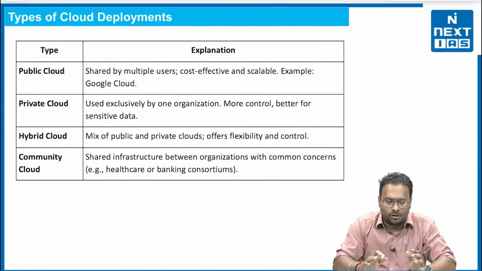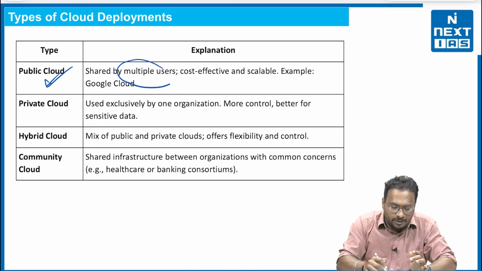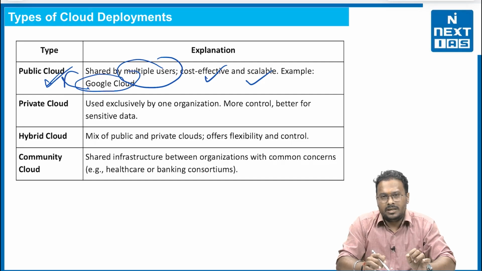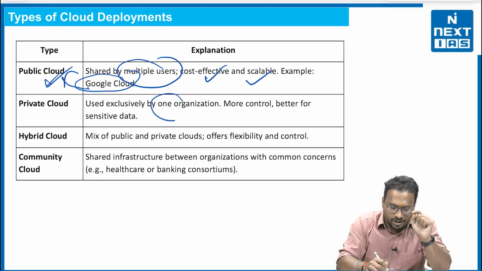Now the types of cloud deployment, that means different kinds of cloud services that are being deployed. The first is public cloud. That means shared by multiple users, which will be cost effective and scalable, and the example is Google Cloud for the public cloud. Second, private cloud, that is used exclusively by only one organization.